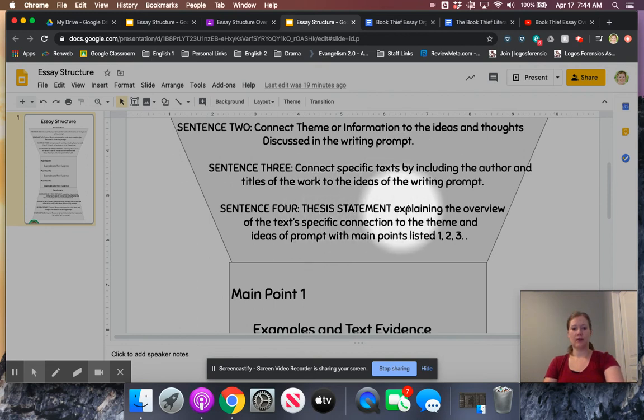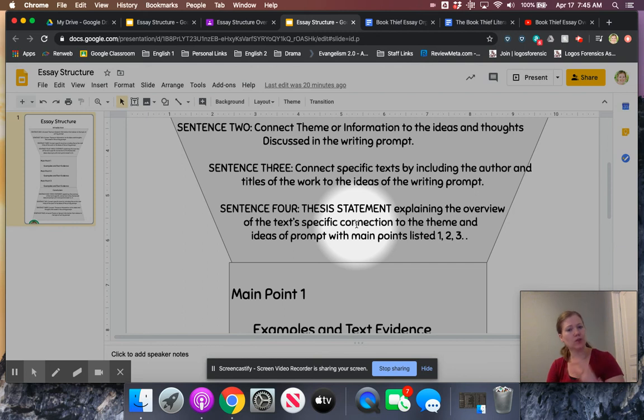Then in your thesis, that's when you're narrowing to your specific ideas, your specific connection. So that's when you will say, two characters that exemplify this the best are whoever with their conflict of whatever, and this character with their conflict of whatever. Or it's two of the best characters that show a conflict. So that's where you are getting specific in your overview of which characters you're going to be talking about. And that one kind of works also with the reality prompt, creating a false sense of reality. That's where you would do that too.